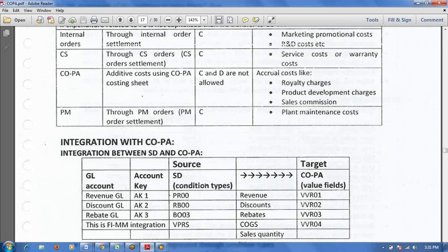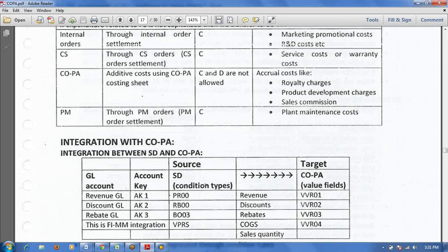That means at delivery time the value is not flowing to the COPA module, because COGS is not a cost element. The other entry is the balance sheet item, the stock account, and we are not giving any cost element. That's why there is no COPA entry and no CO entry at the time of delivery. Only at billing time will the values flow to the COPA module.